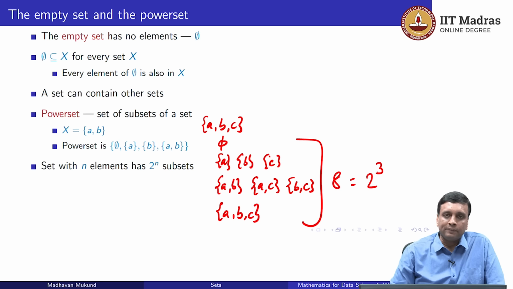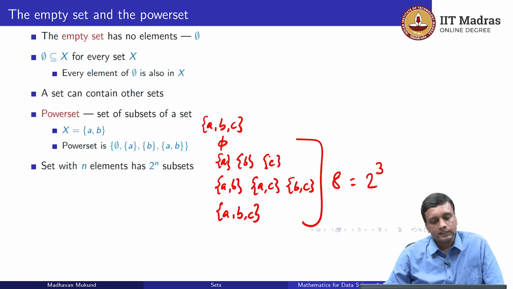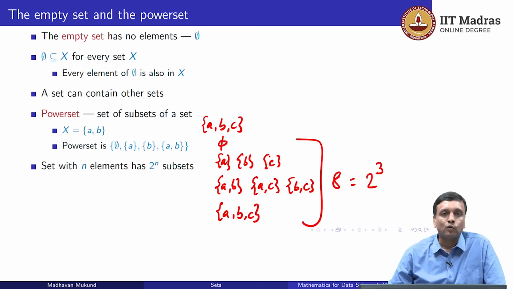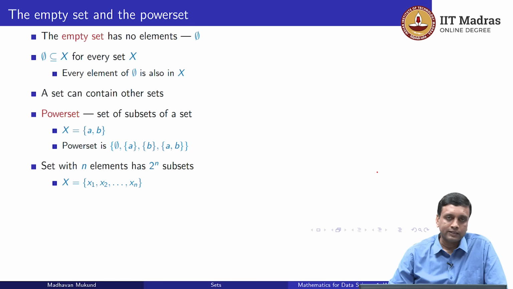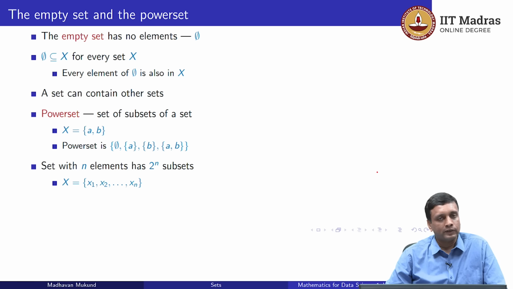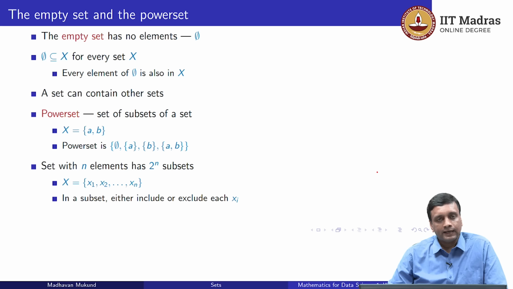You can check that if you do it for A, B, C, D, then you would have 2 to the power 4, 16. So why is it that a set with n elements should have 2 to the n subsets, no more, no less? So here is one argument. Supposing we have n elements in the set. Let's just call these, without describing what they are specifically, x1, x2 up to xn. So we have n distinct elements x1 to xn. Remember, these must be different because you can't duplicate elements in a set. So now we want to construct a subset. How do you construct a subset? Well, for each element xi, we have to either include xi in the subset, or exclude xi from the subset.